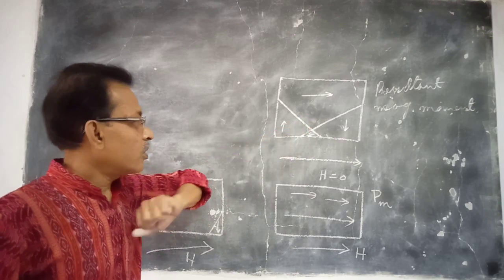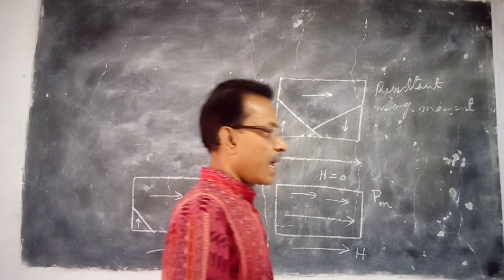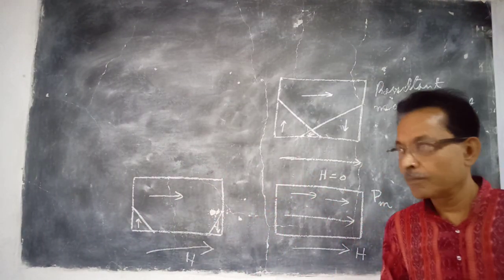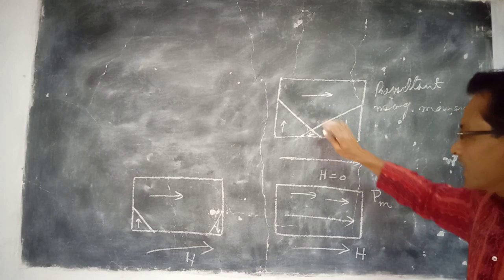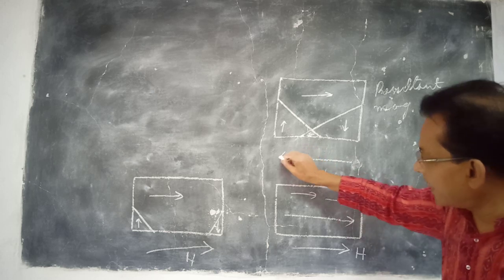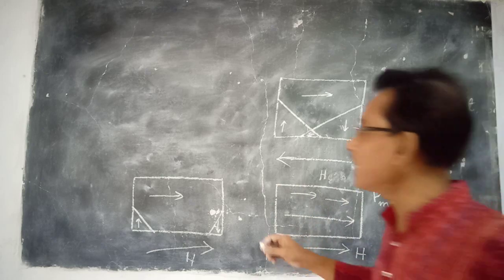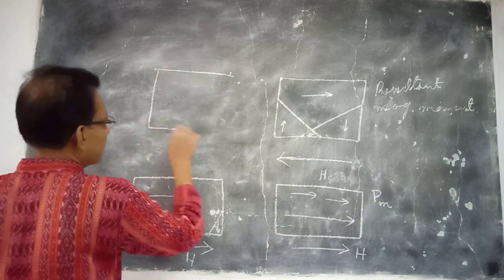And that's why ferromagnetic materials can be magnetized and permanent magnets can be produced from them. Again, if you want to take it to its normal condition, then you have to apply the external field in the opposite direction. Only then does it come to its original position.